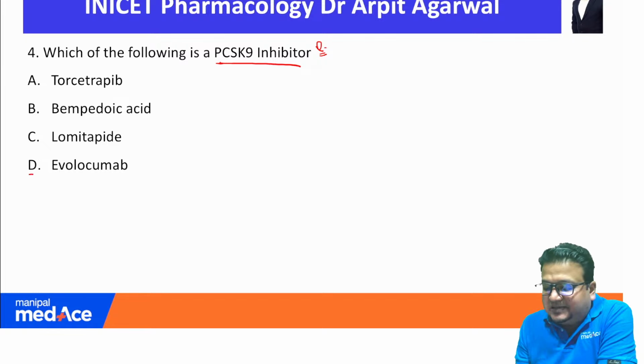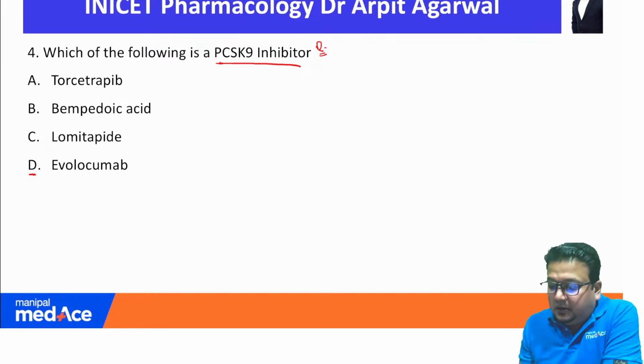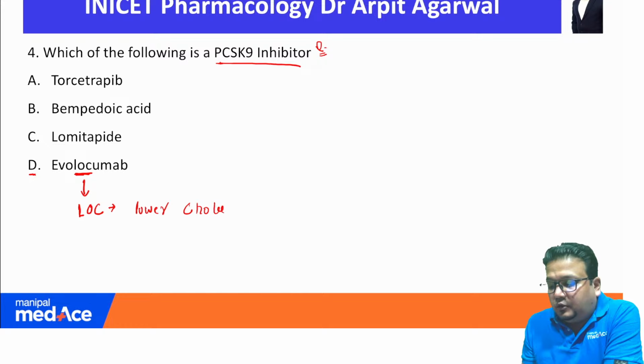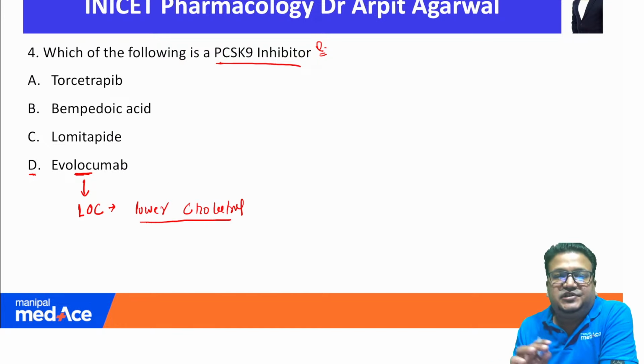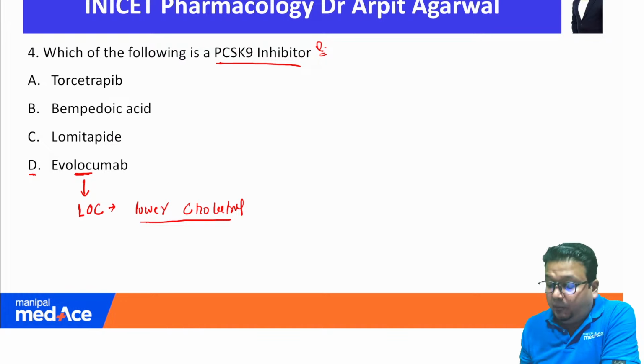We all understand now evolocumab. Another thing, if you forget, you can understand the LOC in alirocumab and evolocumab. LOC you can remember as lower cholesterol. So these drugs, alirocumab and evolocumab, are PCSK9 inhibitors, and they lower your LDL cholesterol. This is how you can remember.